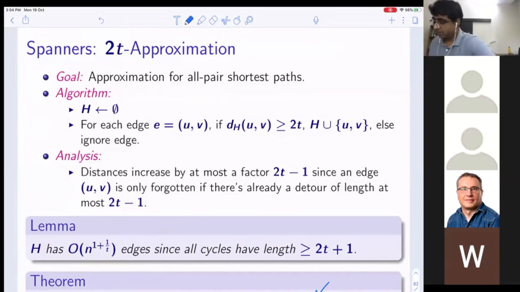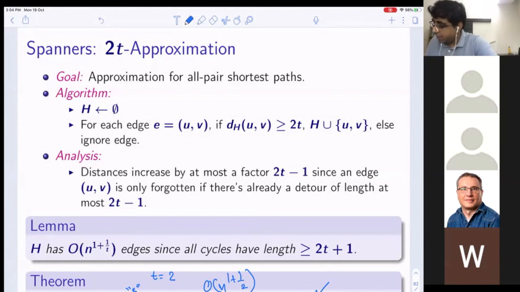For example, if I put t equal to 2, then I'm going to get a factor 3 approximation. And how much space am I going to take? Order n to the 1 plus 1 over 2, so n to the power 3 by 2. And as you increase the factor of approximation, the amount of space you need becomes smaller and smaller.